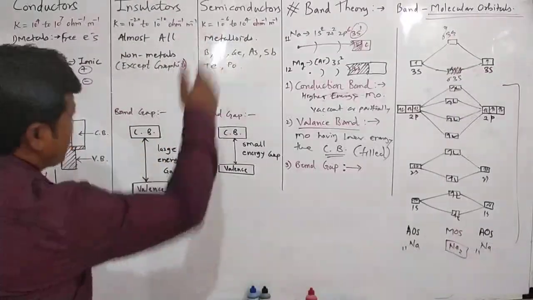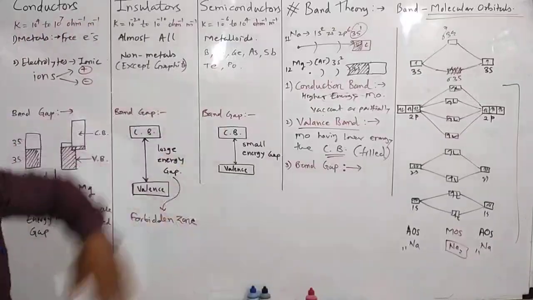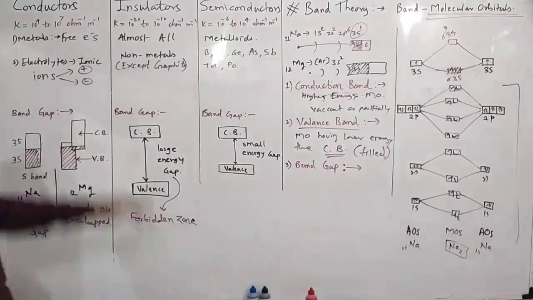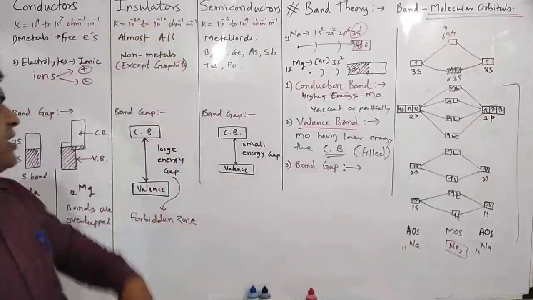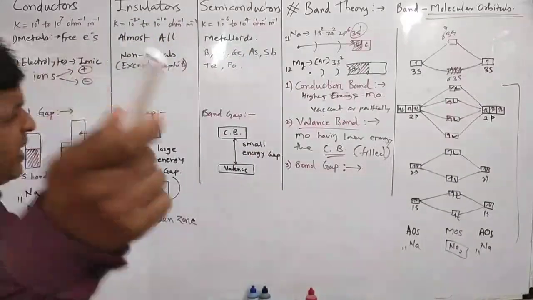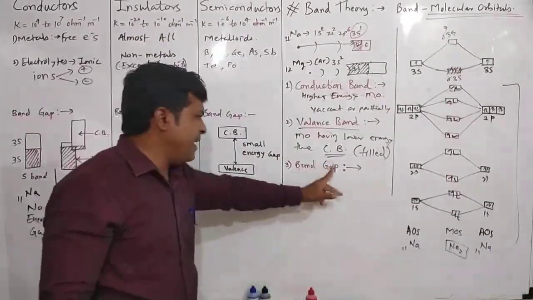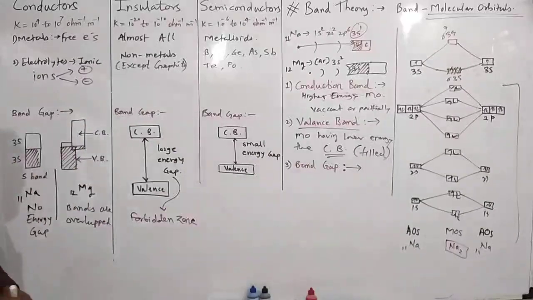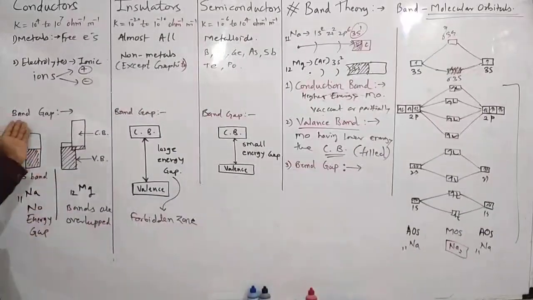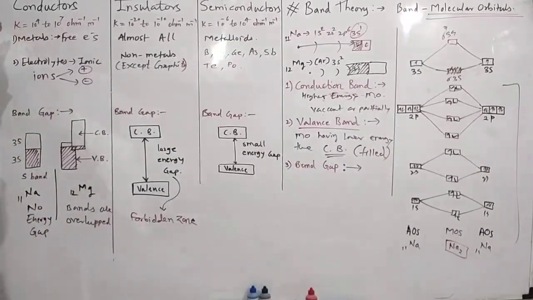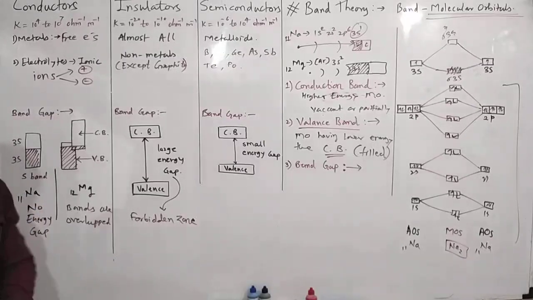So we can explain the electrical properties of these three substances on the basis of band theory, nothing but band gap.